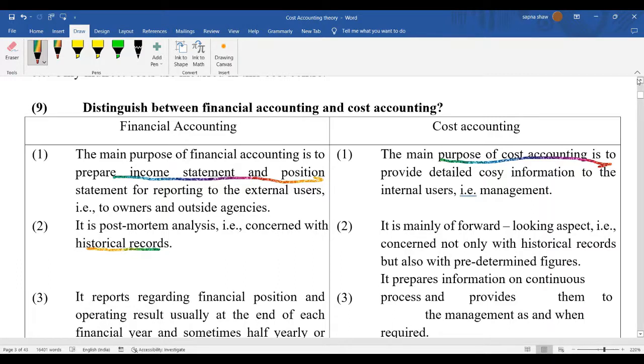The main purpose is to ascertain the cost, estimate what exactly should be the cost of the product, determine the price of the product, and calculate the profit. These are the important things for which we prepare cost accounting.